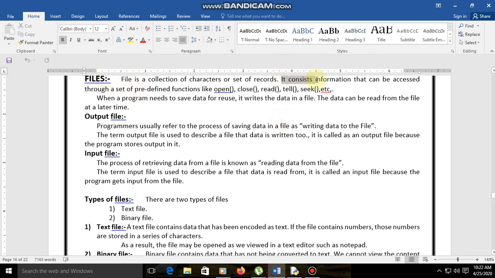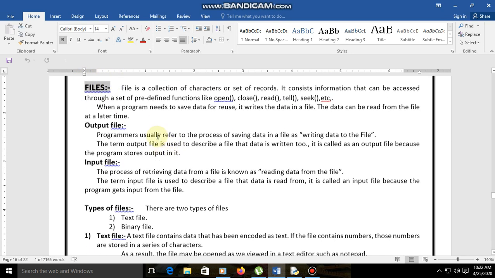Now it consists of information that can be accessed through a set of predefined functions, which are already predefined. Here we have the open function and the close function, read functions, tell functions, seek functions. These are having information that comes under files, right?